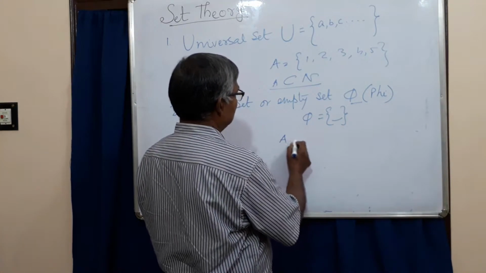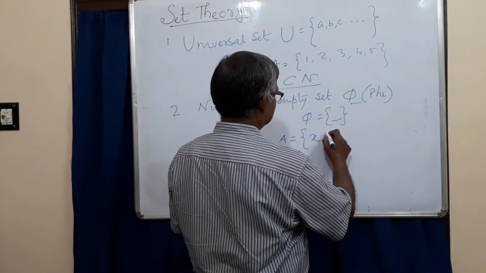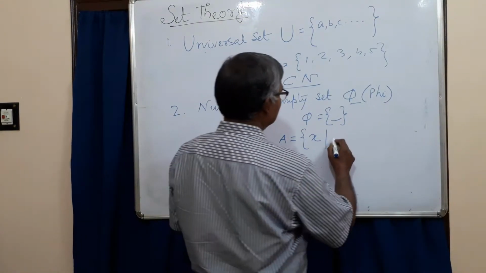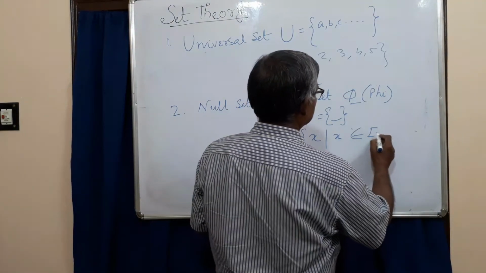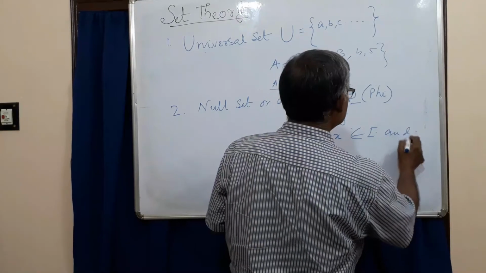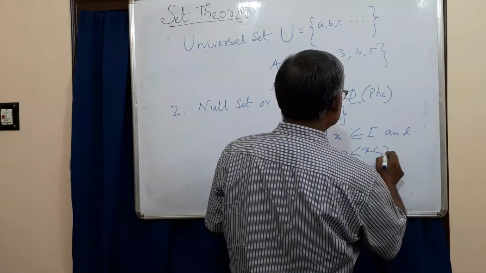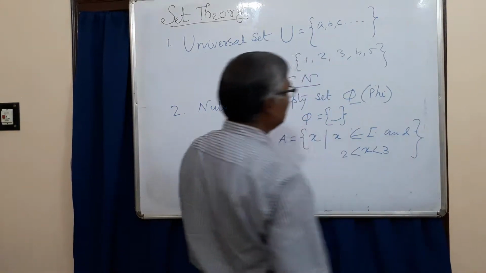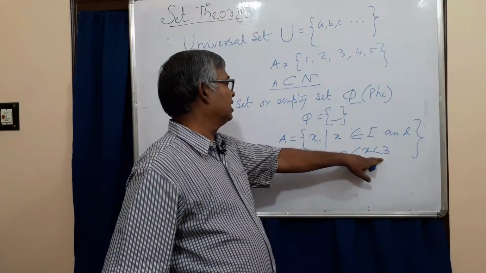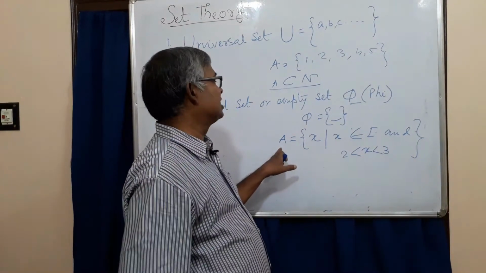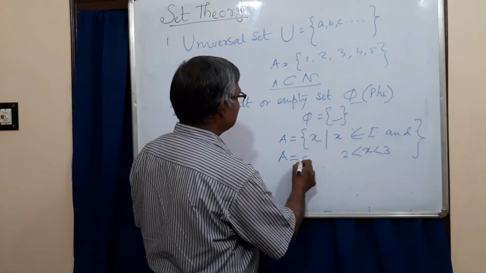Suppose a set is written as A = {x : x belongs to I and x lies between 2 and 3}. Clearly there is no integer between 2 and 3, so obviously A is a null set.